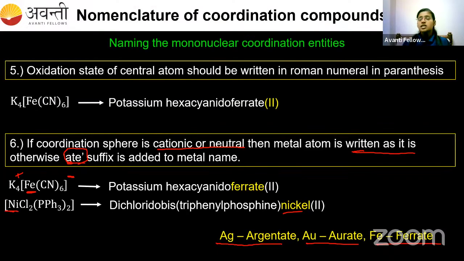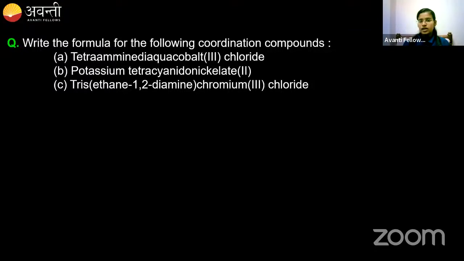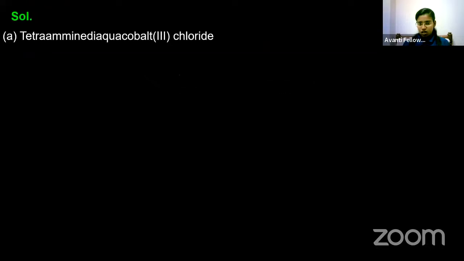These are the six rules which we have to keep in mind to name the coordination compound. Now shall we go for some questions? Are you all ready to give me the answer? I have taken three questions. You have to give me the formula for these three names. The first is tetraamminediaquacobalt(III) chloride. This one I will try. For the second and third complex, you try.